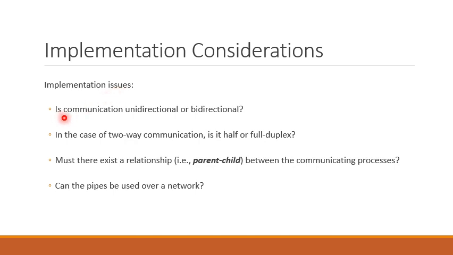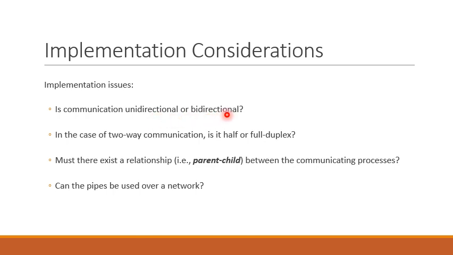The first issue is whether communication is unidirectional or bidirectional. This means, will the pipe support unidirectional communication, communication only in one direction? That is, communication between process A and B will happen only in one direction. Process A will write the information and process B will read the information. Process B cannot write under unidirectional communication. Only one process can write to the pipe and the other process will read from the pipe.